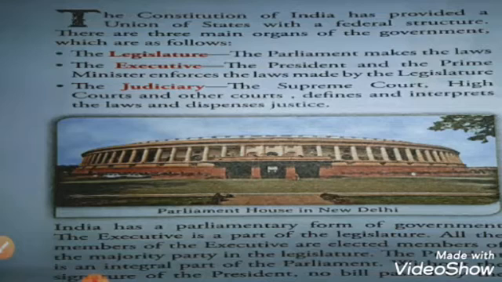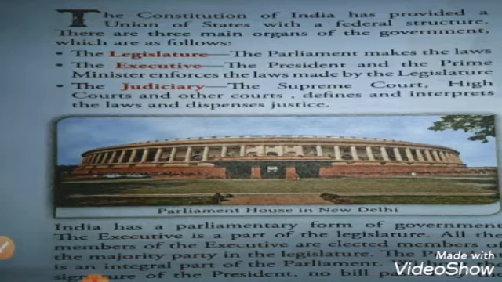Next, our government is also a parliamentary form of government. Why? Because all the executives are elected by the majority party in the legislature. So the majority party in the legislature elects the executive of our country. The president is an integral part. Why? Because without his signature a bill cannot be passed, or any type of law cannot be passed. And the president can summon any type of session, any meeting or assembly in the parliament, and also can dissolve the government, state government, or the prime minister or central government.